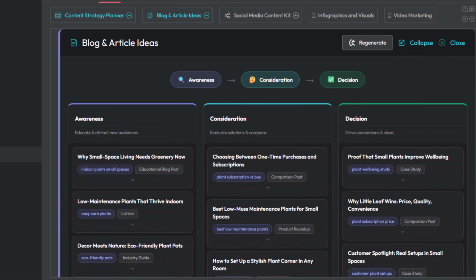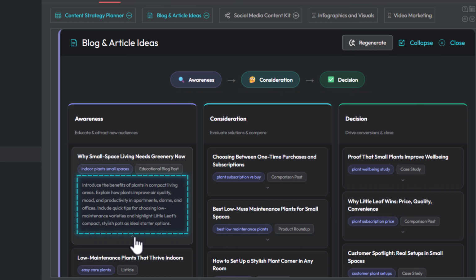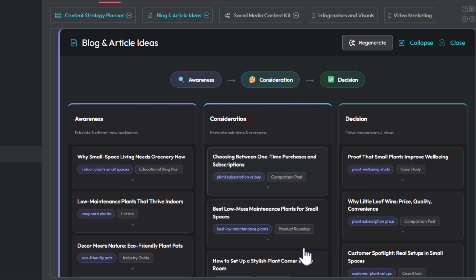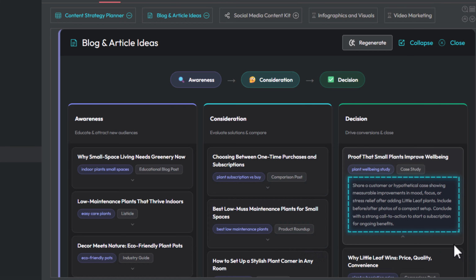Moving forward, the platform generates ideas for 3 different blog article types: awareness, consideration, and decision. By clicking on each topic, you will get a helpful summary of what to write about and what to cover in each article, making blog planning easier.